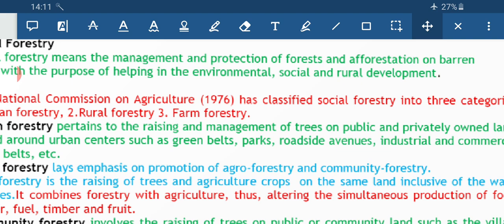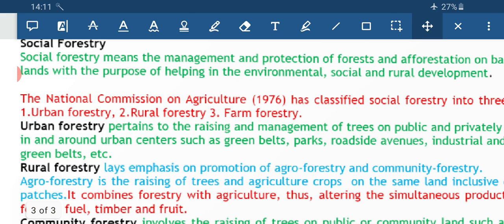Normally in recent times, the multiplexes, the multi-storied buildings, the big housing complexes are giving advertisements that the housing is having green zones. So, what does this indicate? That they have cultivated trees so that it gives a greenery appearance for the environment, and it is giving good environmental conditions for that urban site. So, the parks, the roadside avenues, the industrial complexes, the green belts.